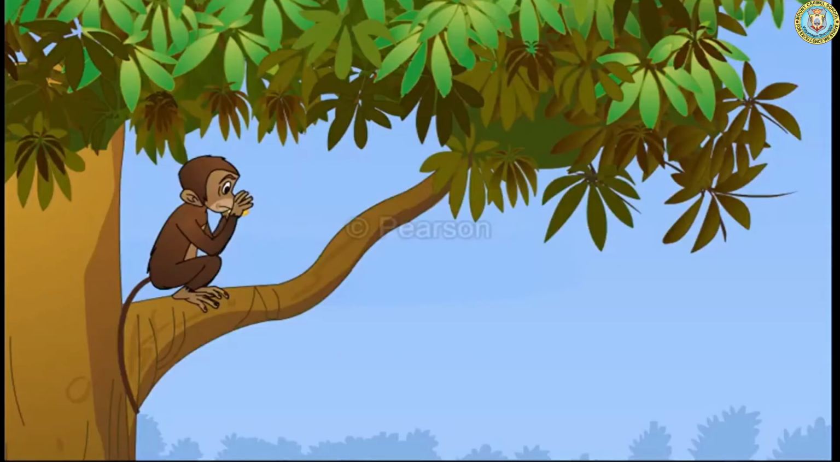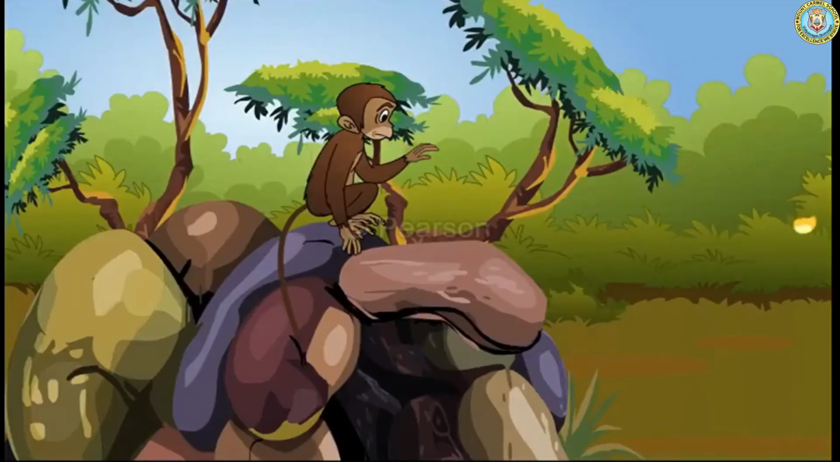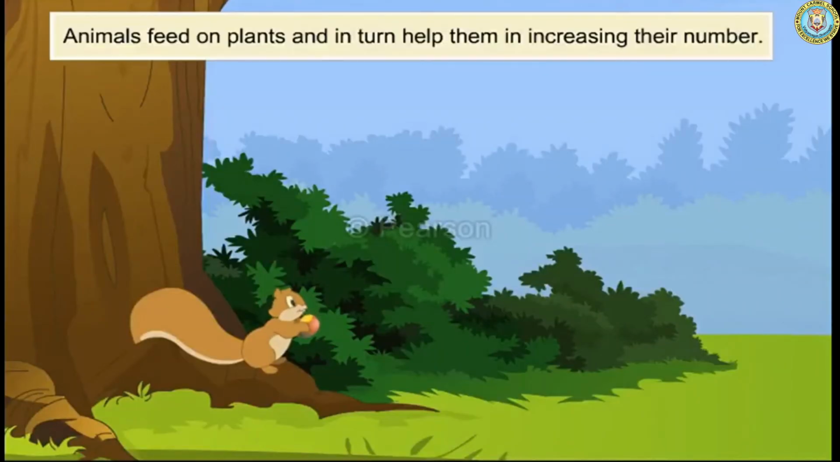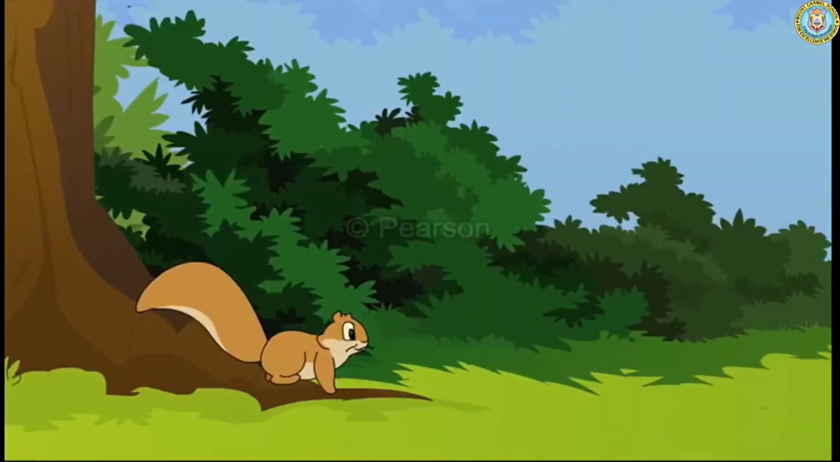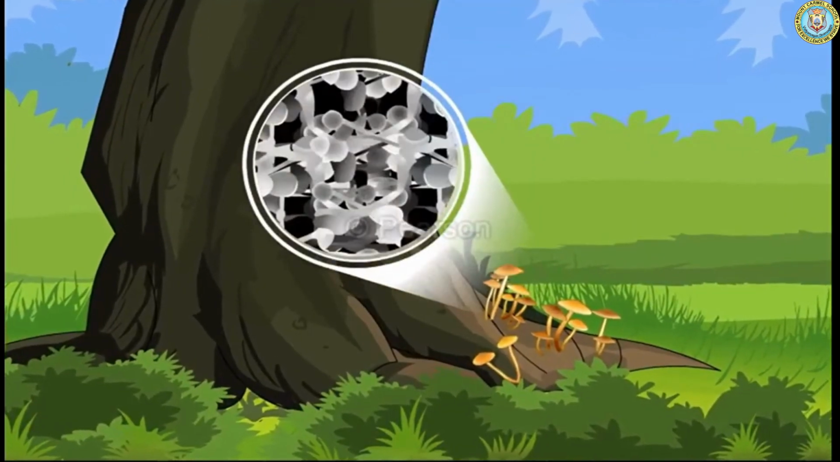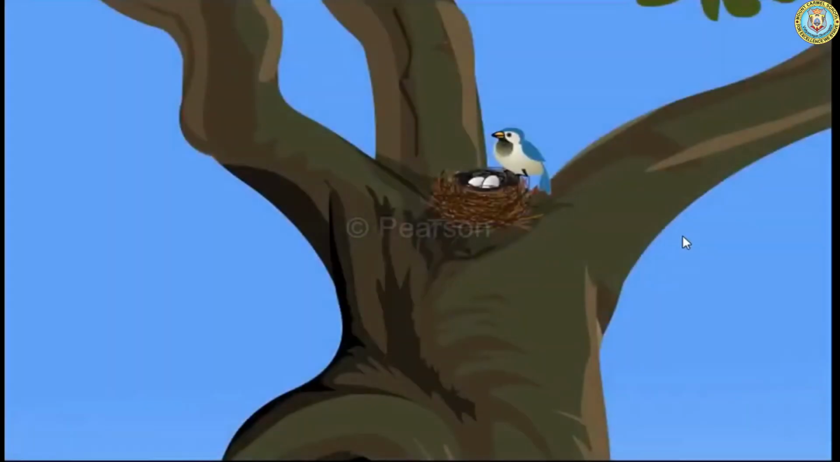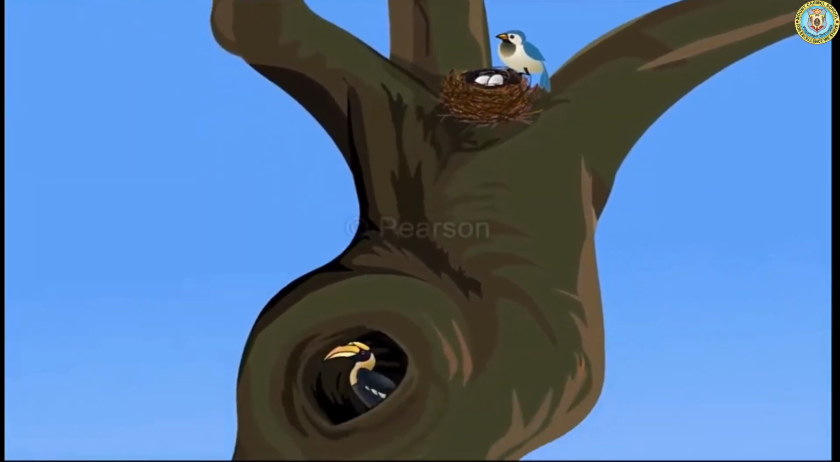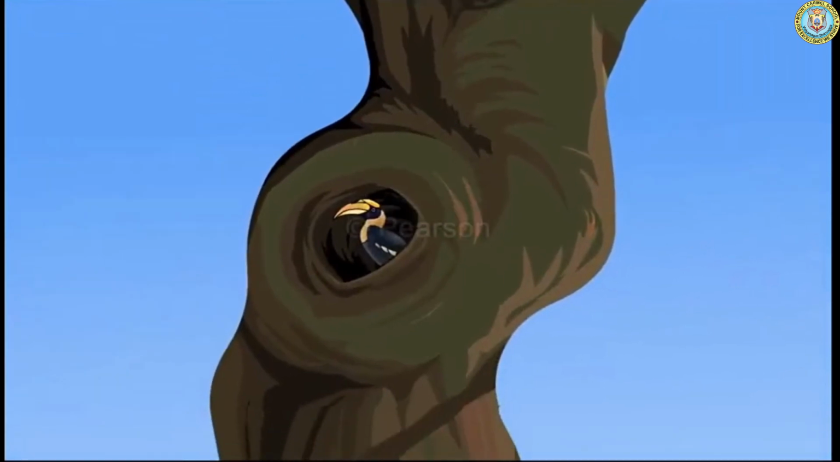Animals like monkeys and squirrels eat the fruits and throw the seeds in different locations. As a result, plants grow across a wide area of land. Thus, animals feed on plants and then help in increasing their number too. Many animals make trees their homes. Most birds build nests on trees. Some small animals use the holes in the tree trunks as shelters.